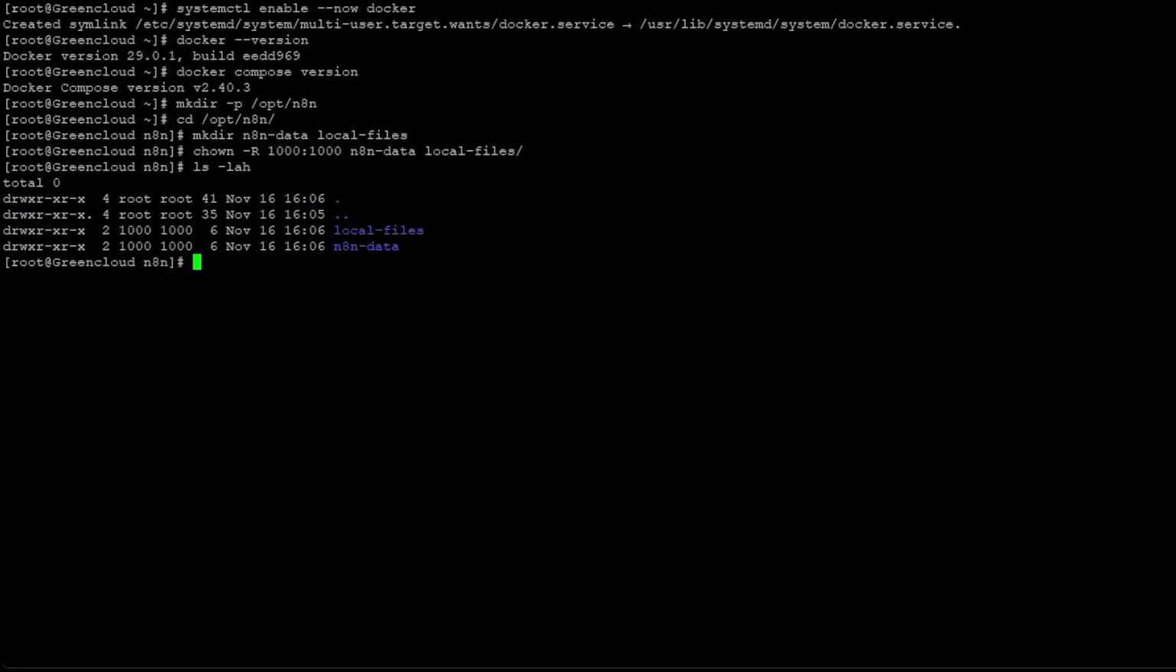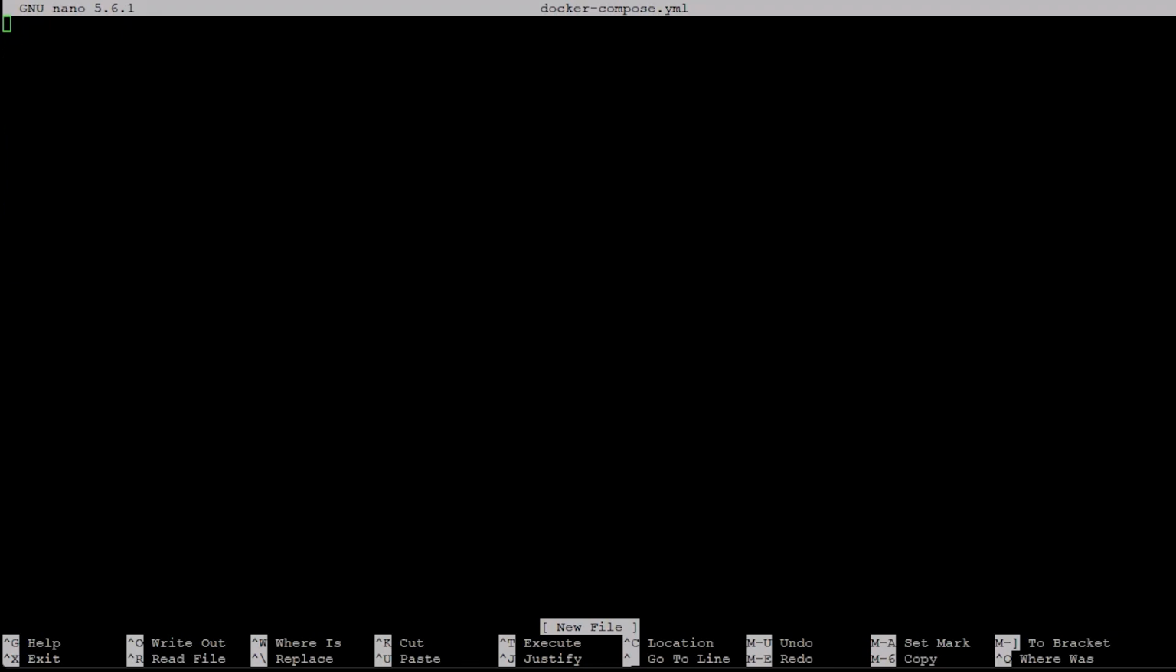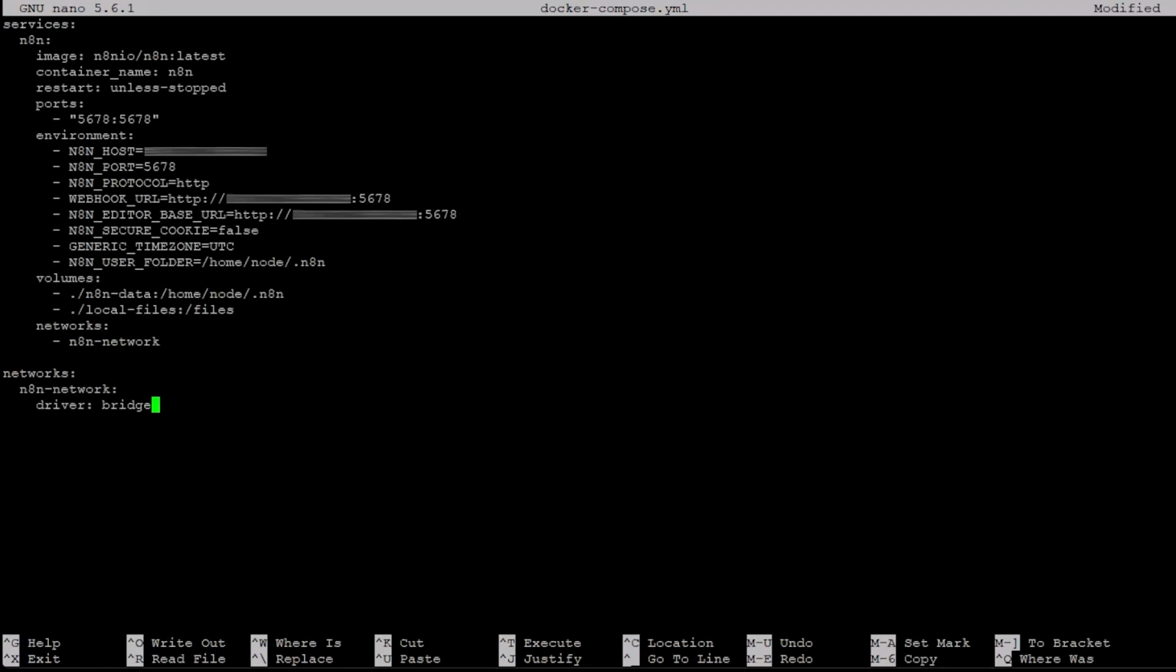Next, open a new Docker Compose file. Add the following lines. Then, save and exit the file.